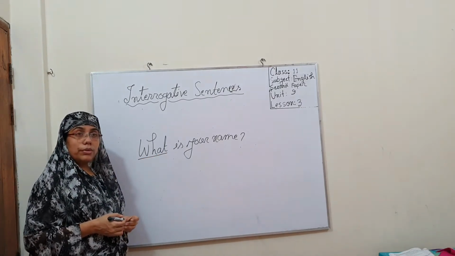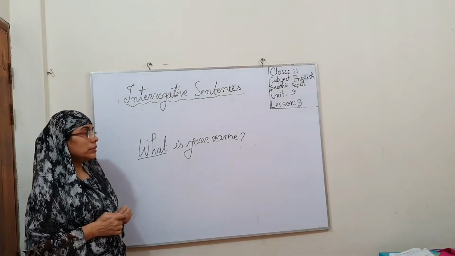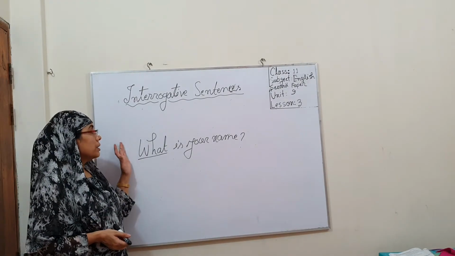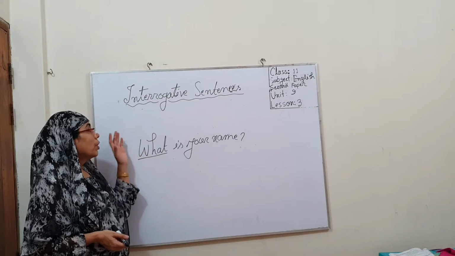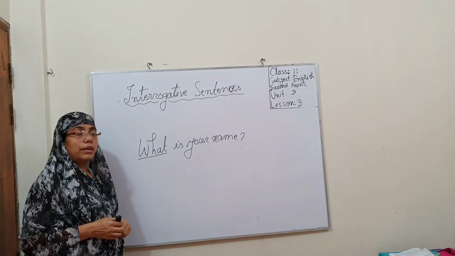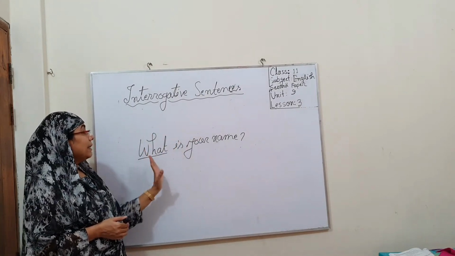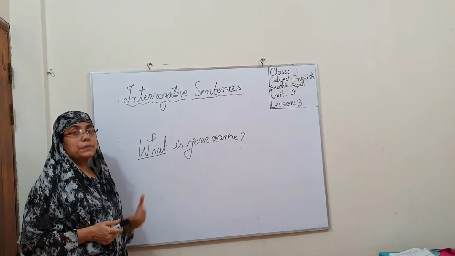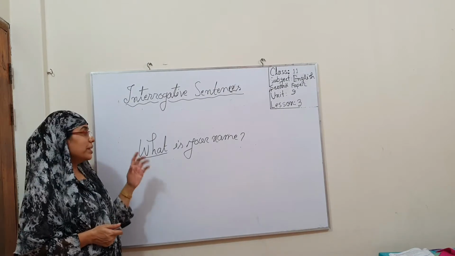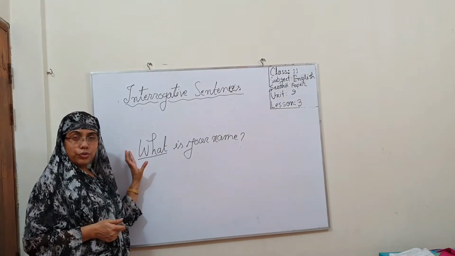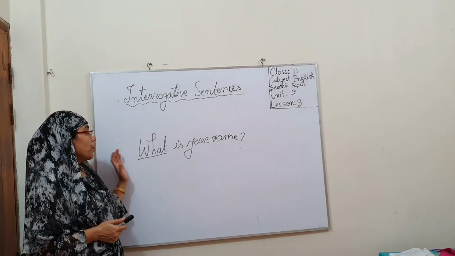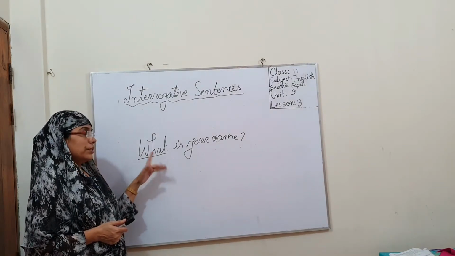Can you remember which parts of speech are used, or which type of word we use to write an assertive sentence? Of course, subject, verb, extension. But in this type, the sentence pattern is somewhat different. We generally use a WH word or auxiliary verb to begin our interrogative sentence.